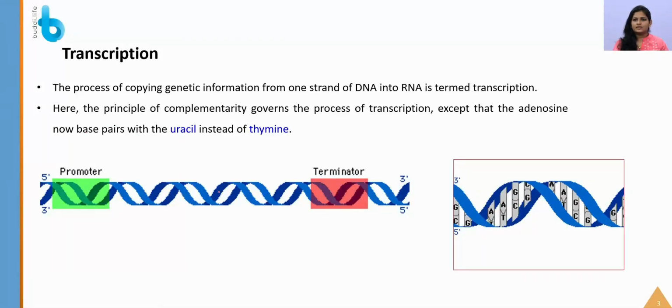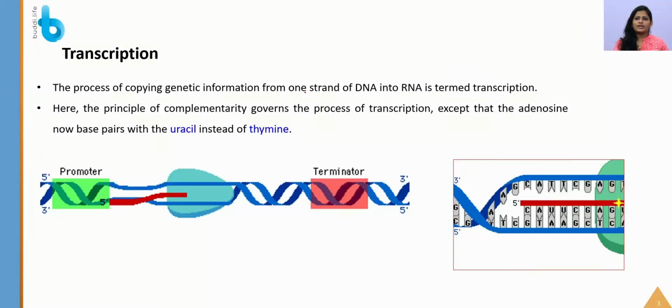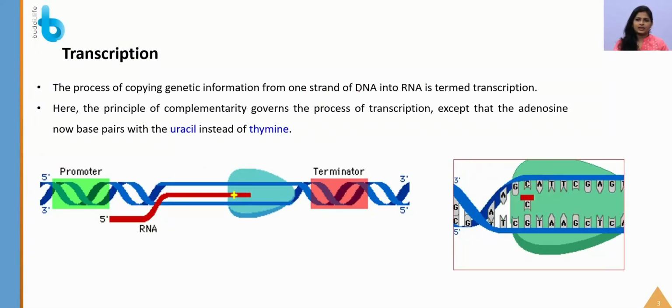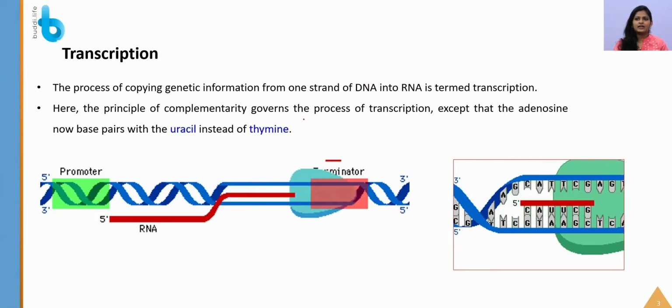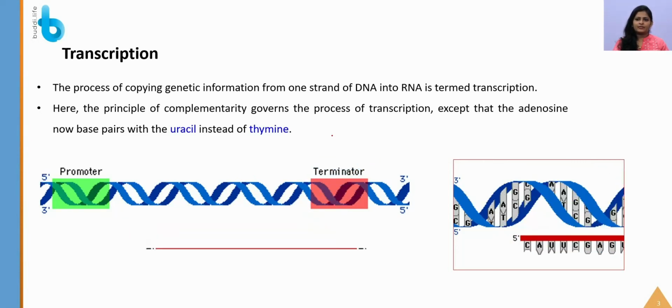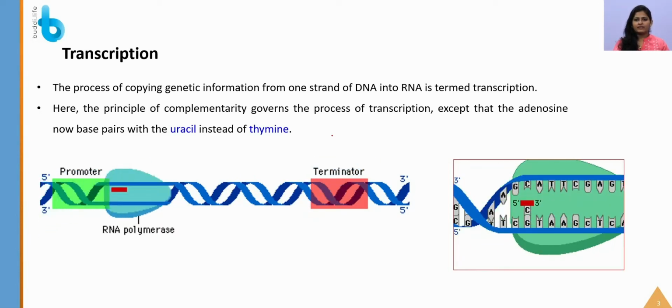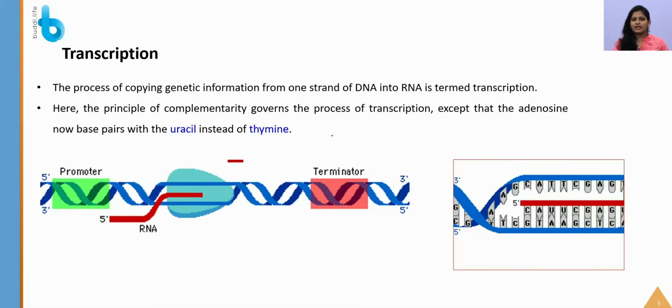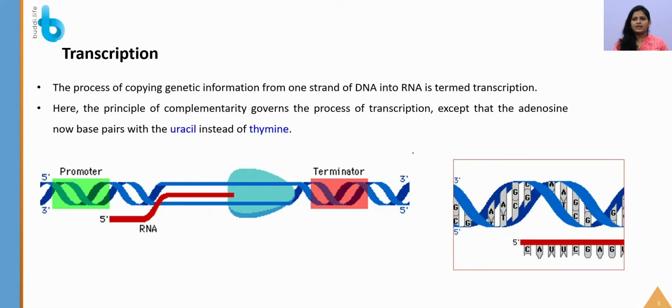So what is transcription? The process of copying genetic information from DNA to RNA is generally termed as transcription, and here the principle of complementarity governs the process of transcription. So what is the difference here? Except for adenine, now adenine will pair with uracil here instead of thymine. So we know that in DNA thymine will be present, whereas in RNA uracil will be present.